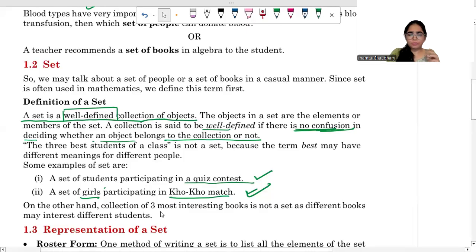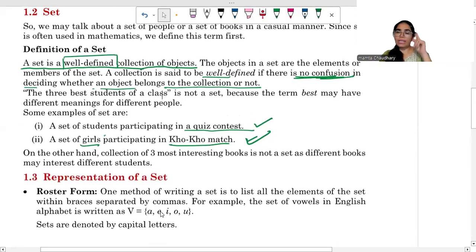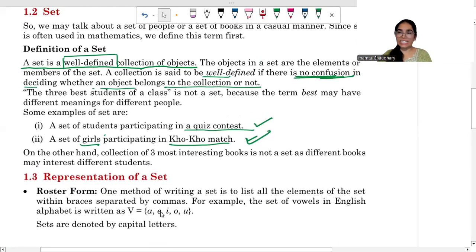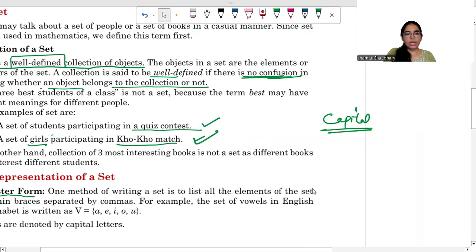Okay. Now, how to represent a set? First of all, whenever we represent a set, a set is always represented by a capital alphabet, not by a small one. Now there are two forms or two methods to represent a set. First is roster form and second is set builder form.